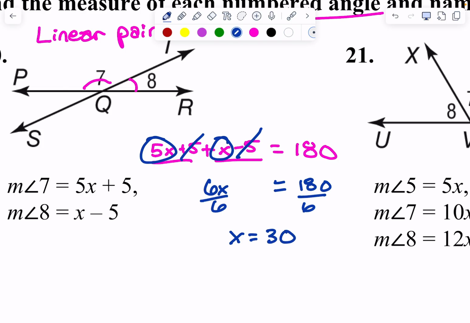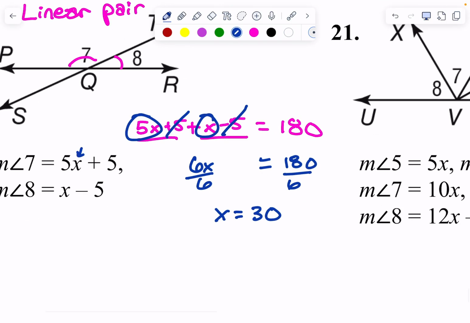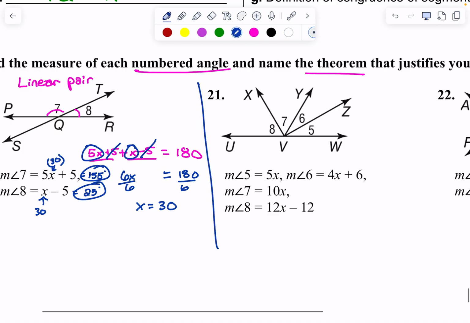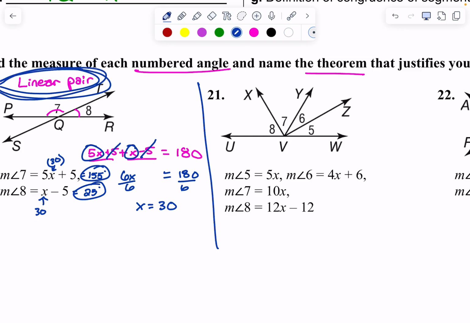Okay, but they say find the measure of each angle. So I'm going to plug 30 back in here. 5 times 30 plus 5. 5 times 30 is 150, plus 5 is 155. And then if I plug 30 in here, 30 minus 5 is 25. Now do both of those angles add up to be 180 to check my answer? Yep, they do. That was 20. We found the measure of each numbered angle and used a linear pair there.